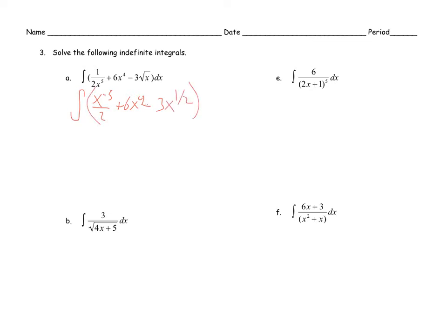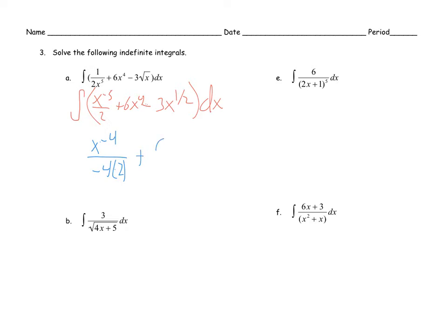Again, you'll have to excuse some of the messiness because using Explain Everything is not as easy as Notability, at least not for me. And now we can do power rule, so add 1 to our power, which is x to the negative fourth, and then divide by that same number, which is divided by negative 4, and then we still have the times 2, which was a constant from above.